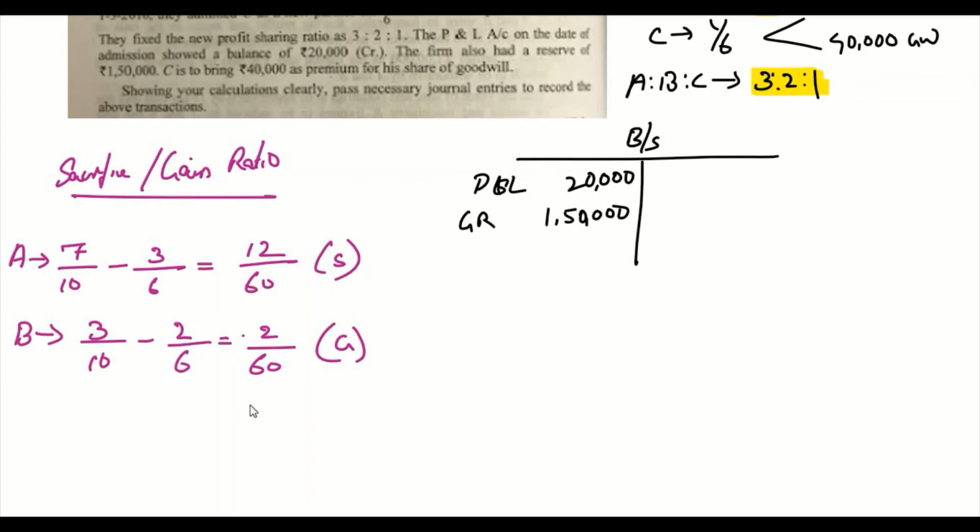He's gaining 2/60. C didn't have any share originally, and now he is getting a new share of 1/6. So it is equal to minus 10/60. Here also he is gaining.